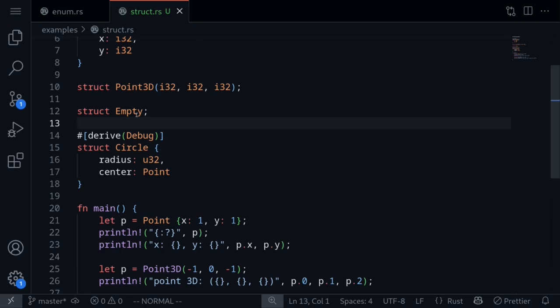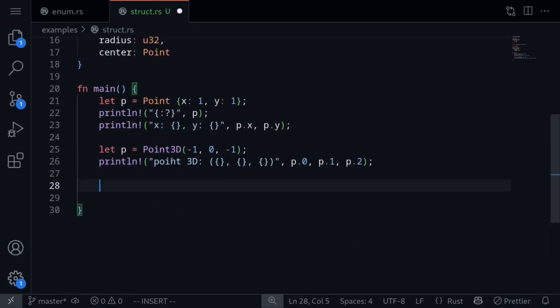Next, let's take a look at how to initialize the empty struct. All we have to do is say that empty is equal to Empty. Since the empty struct doesn't store any values, this is how you initialize the empty struct.